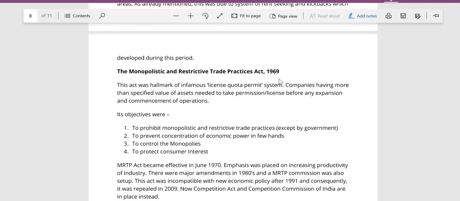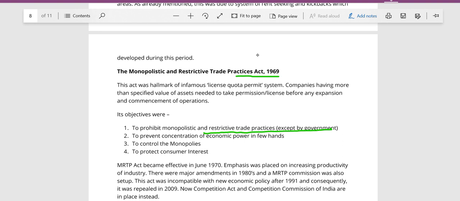Now we have something called the MRTP Act. This act is a precursor to the Competition Act of 2002. So what was the main aim of this MRTP Act? This MRTP Act wanted to restrict monopoly and restrictive trade practices except by the government. That is, except the government, no private player could enjoy monopoly in the Indian economy.